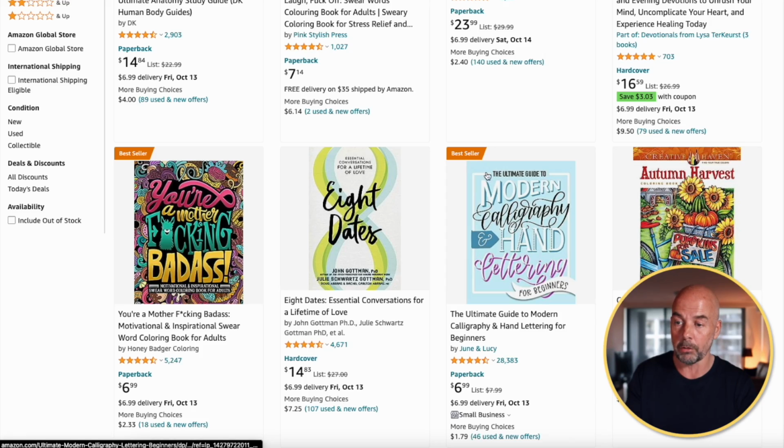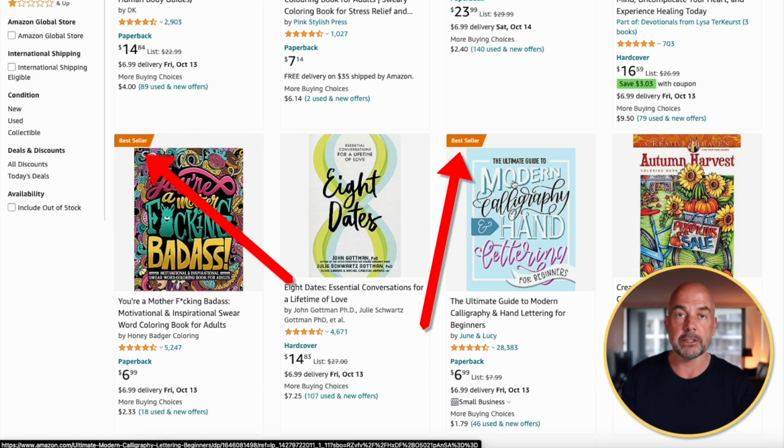And you get this orange badge, and this helps your book in 2 ways. First of all, it can attract customers' attention when they're scrolling down. If they see that orange badge, it attracts their attention. And 2, it gives your book an element of social proof. Again, these factors can help you get more book sales. So category selection is important.